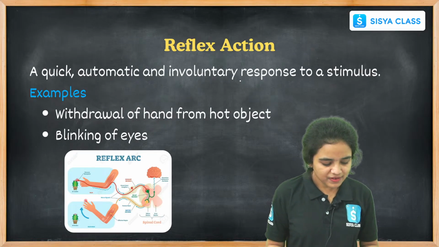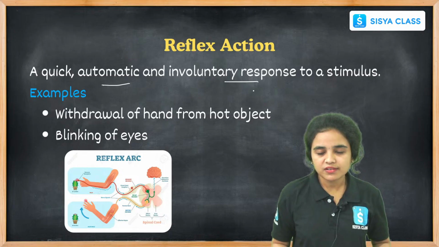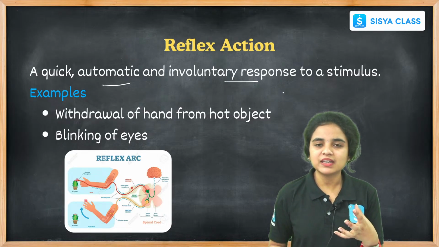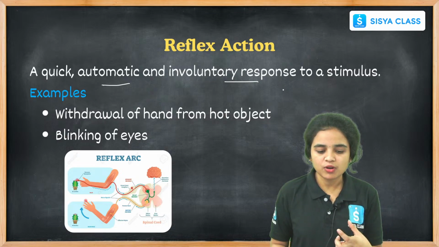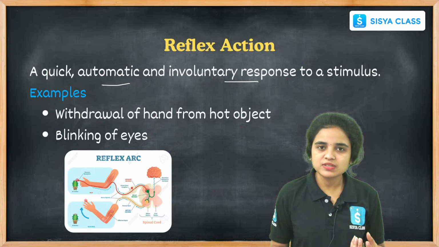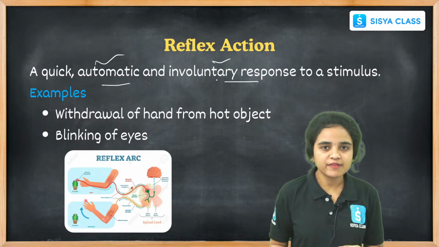While coming to the reflex action, it is a quick and automatic involuntary response to a stimulus. The stimulus is a change in the environment, and we give a quick response. It is not under our control.